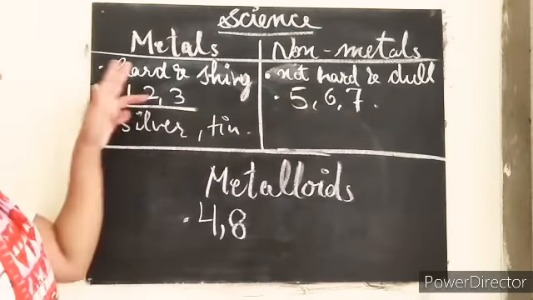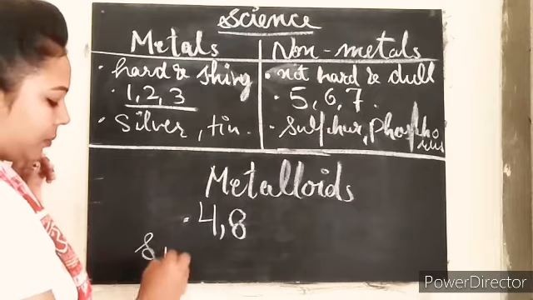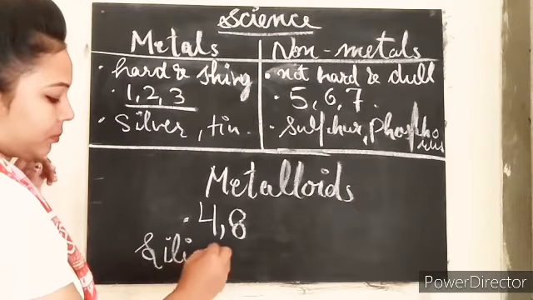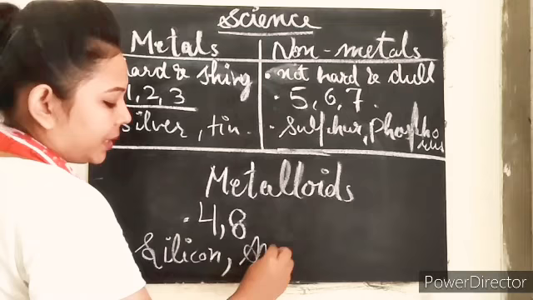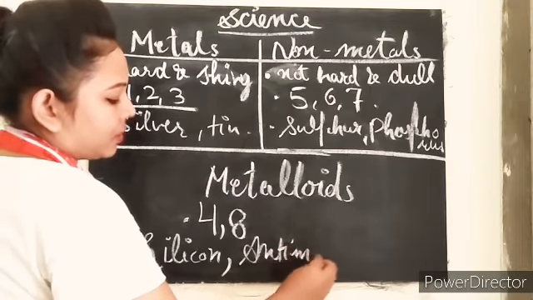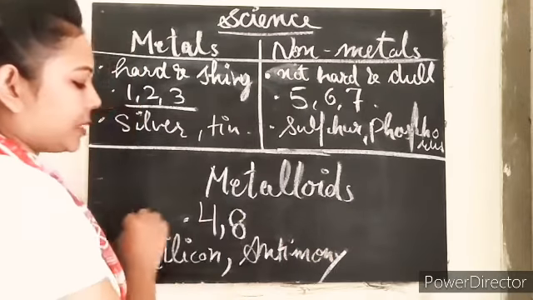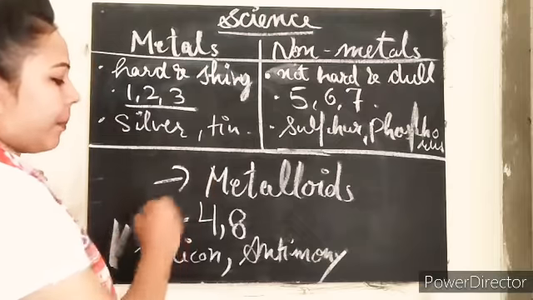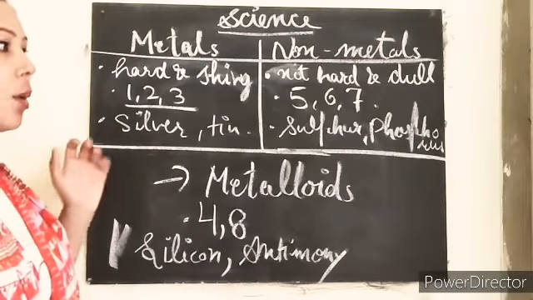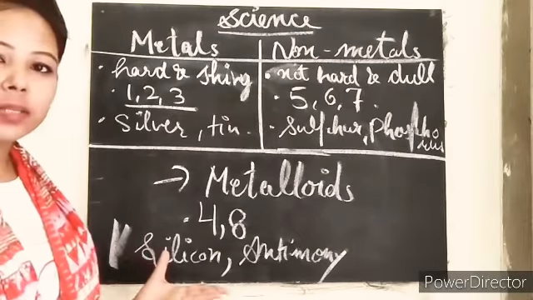Okay, and if we talk about the metalloids, what can be the metalloids in nature? Like silicon, antimony. So these are called metalloids. Clear?